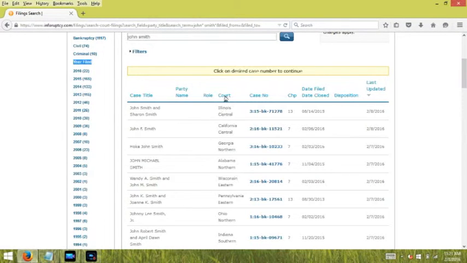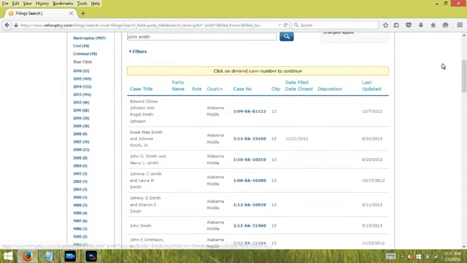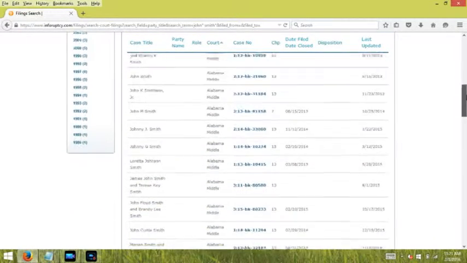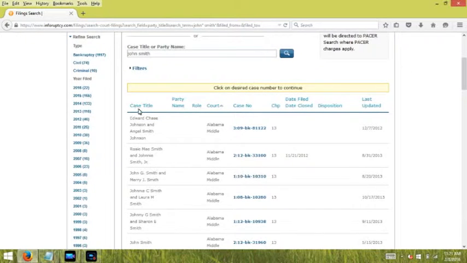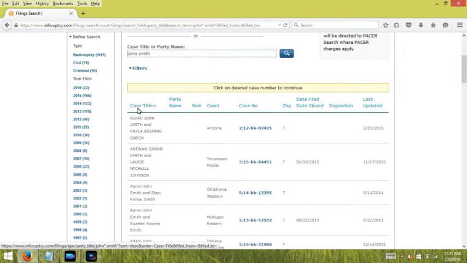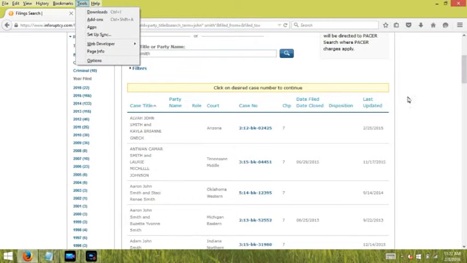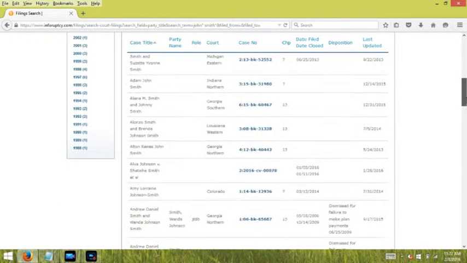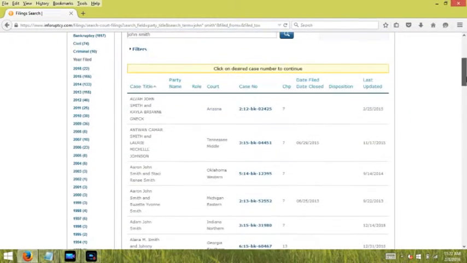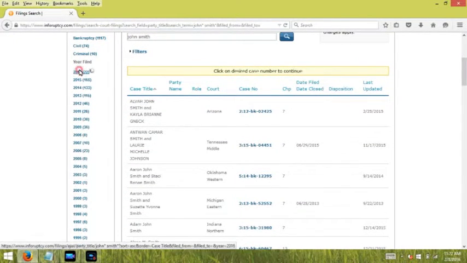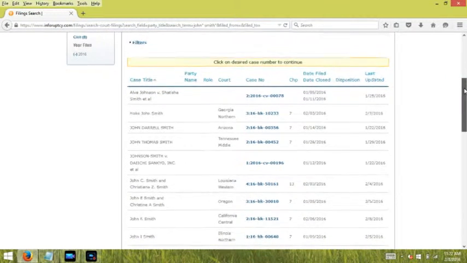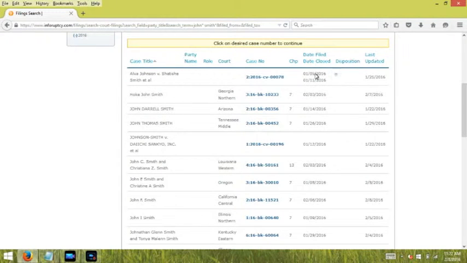This website also allows you to filter by the court. If you click on the court, you can see that Alabama sorts to the top. Likewise, you can filter by case title. Here we're going to go to a recent bankruptcy. So we're going to sort based on 2016 filings. And there you can see the John Smiths that filed for bankruptcy in 2016.